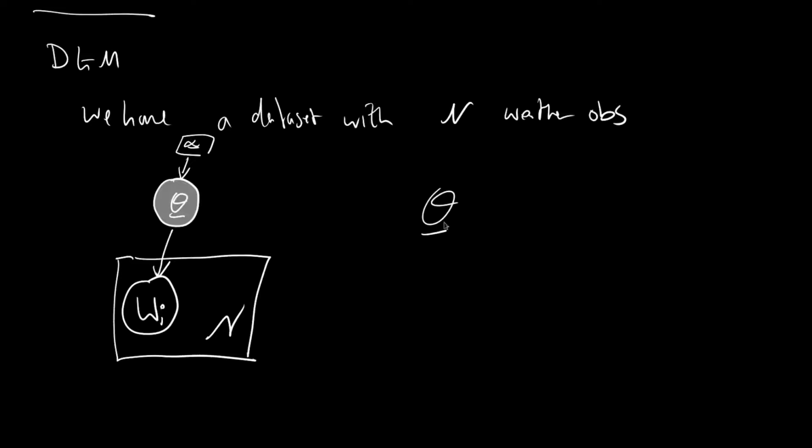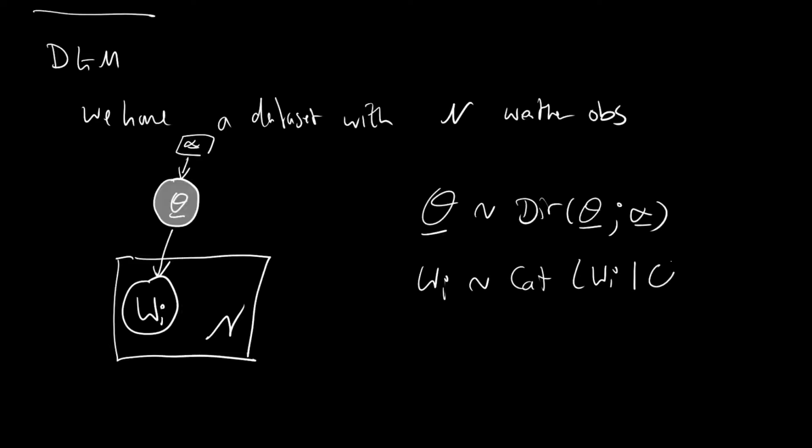So we say the theta vector is distributed according to a Dirichlet distribution over theta given the parameter vector alpha, and our w_i is distributed according to a categorical over w_i given a theta vector, and here I indicate with the semicolon that the alpha is just a vector of values, and with the vertical line I denote that our parameter vector is also probabilistic, or has a probability density function over it in order to make our Bayesian analysis.